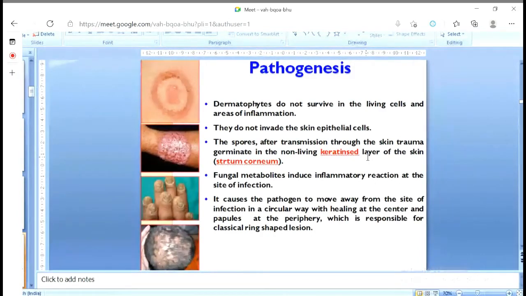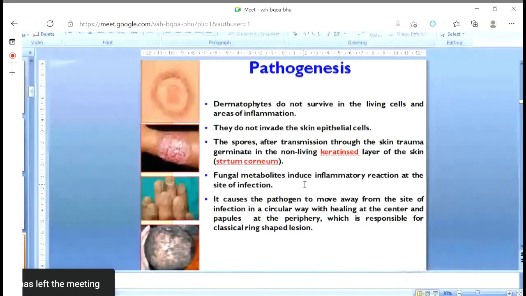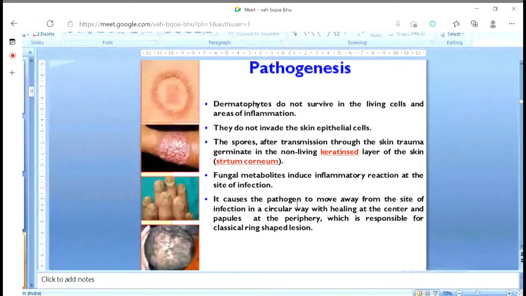Those keratins can be utilized by the fungus. So that means the skin, the stratum corneum, is first being attacked. Then fungal metabolites induce the inflammatory activity. Obviously, when they multiply, they release some metabolites, and those metabolites, being a foreign body, make our skin surface start to show the inflammatory reaction. And then it causes the pathogen to move away.